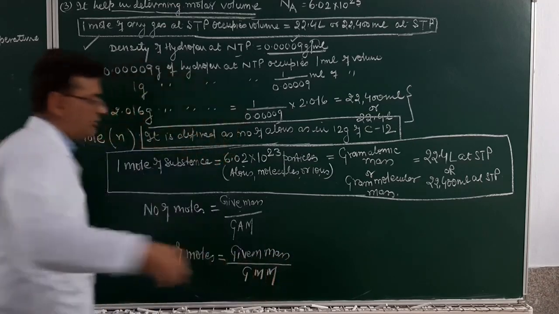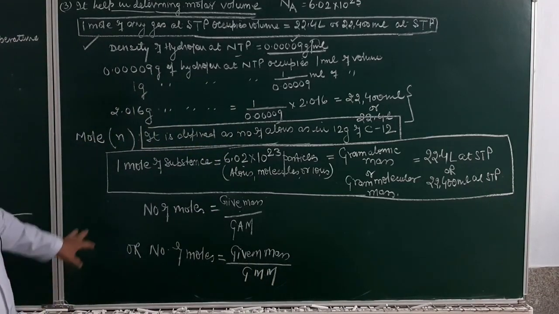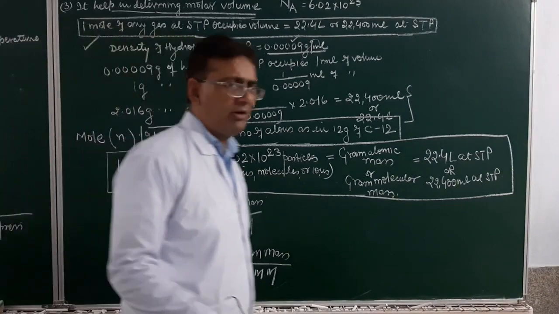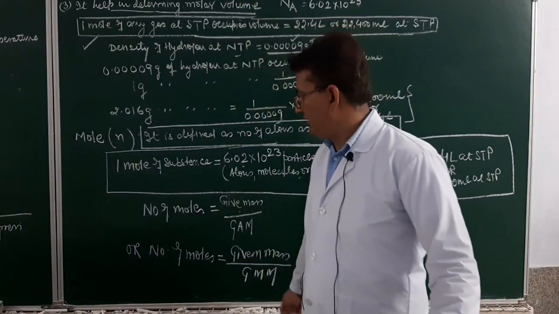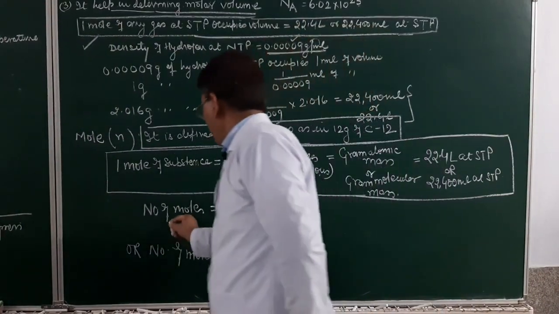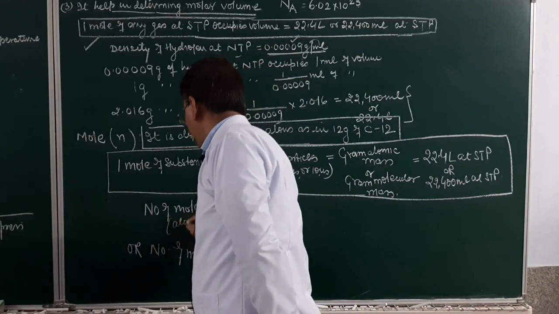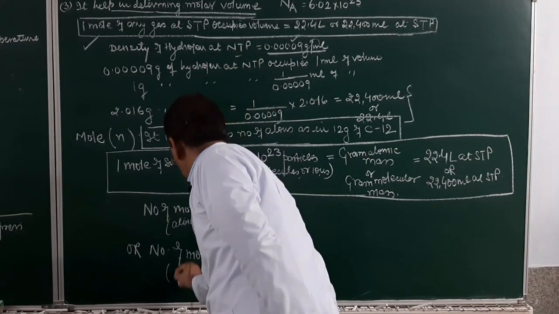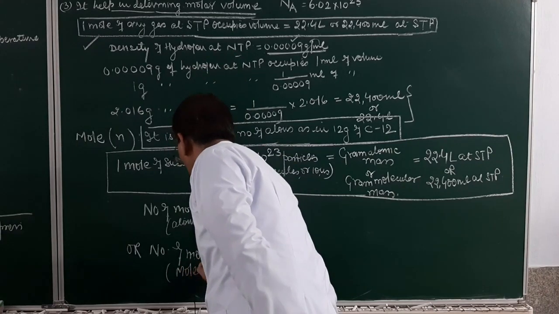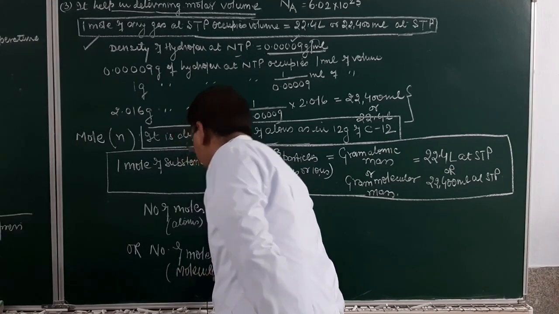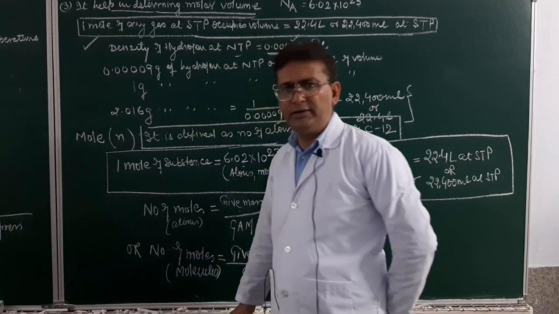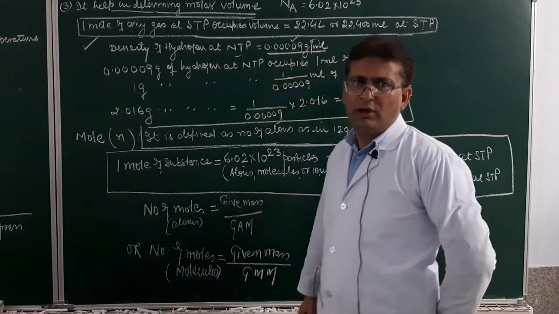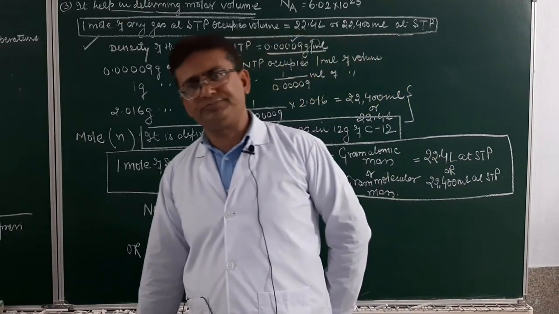Upon gram molecular mass of the substance. I think I shall be clear over here. So how do we find out the number of moles? Given mass upon gram atomic mass in case of atoms. So this will be the number of moles for atoms. In case of molecules, this will be given mass upon gram molecular mass of a substance. Am I clear? We did this in class 10th also. You must know how to solve the numerical problem.